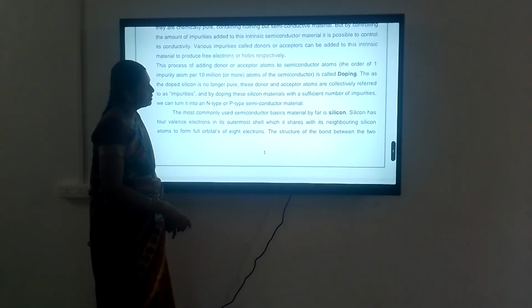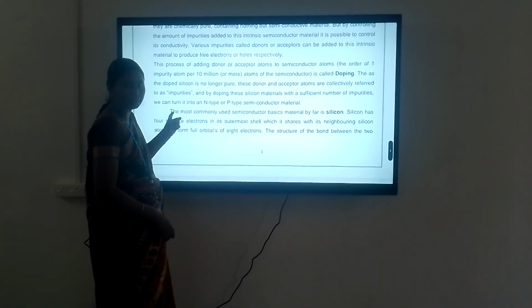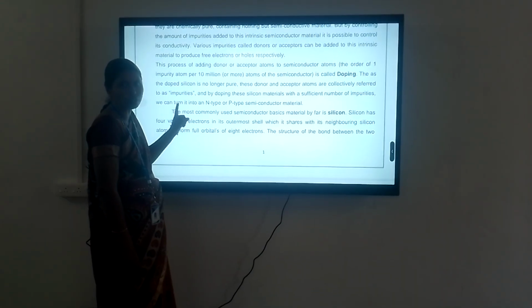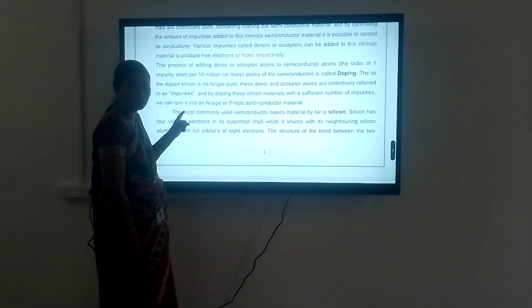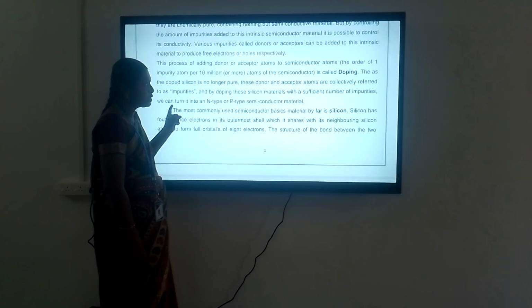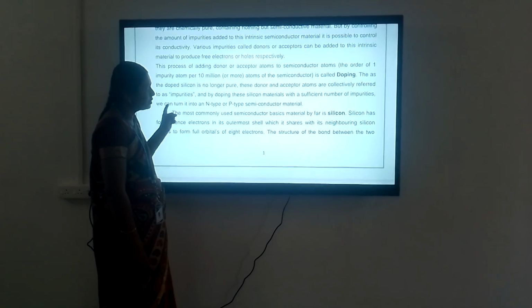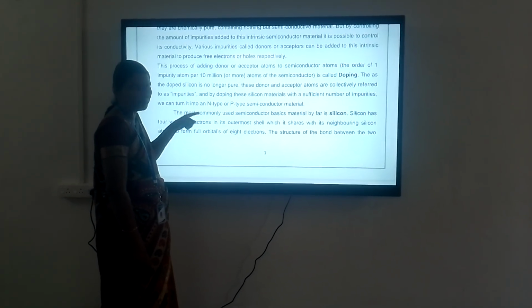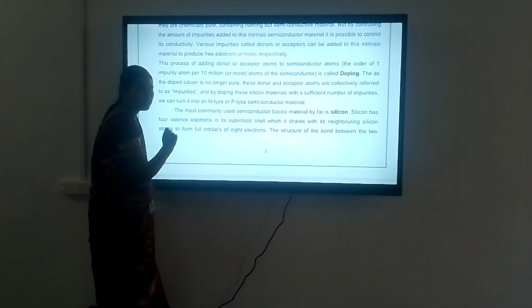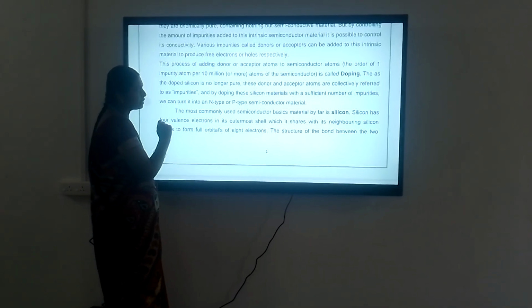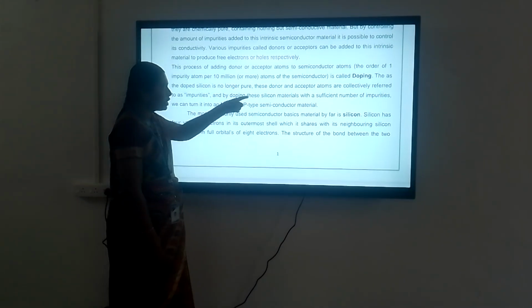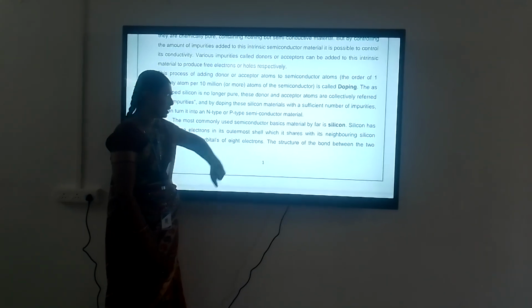Suppose we add impurities, then we can get an excess of electrons or an excess of holes. An excess of electrons is called an n-type semiconductor. An excess of holes is called a p-type semiconductor. The n-type is known as a donor semiconductor, and then the p-type is the acceptor semiconductor.